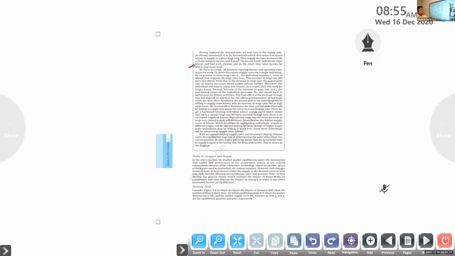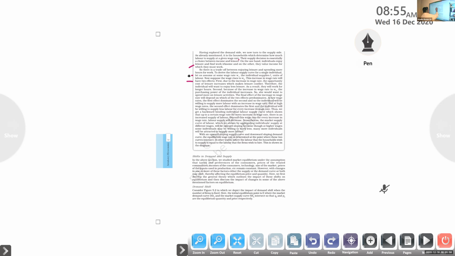In one condition, they go for work to earn money; in the other, they sit at home and enjoy their leisure time. So there is a trade-off between enjoying leisure and spending more hours at work. To derive the labor supply curve of a single individual, let us assume that at some wage rate W1, the individual supplies L1 units of labor. Now, suppose the wage rises to W2. This increase in wage rate will have two effects.